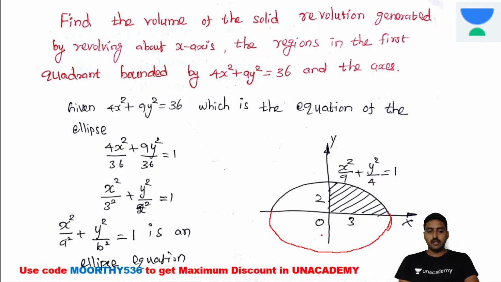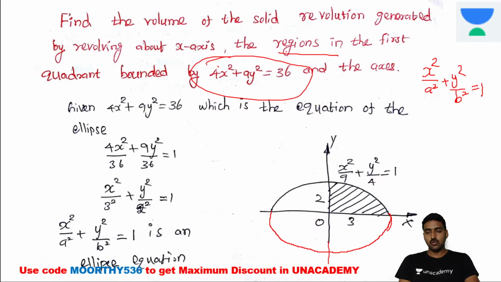Now, what we are doing, only the first quadrant. The question itself mentions the region in the first quadrant, and it is revolved, right? Only the first quadrant of the ellipse. It's an ellipse equation. So what is the ellipse equation? It's x square divided by a square plus y square divided by b square is equal to 1. So this is the ellipse equation.